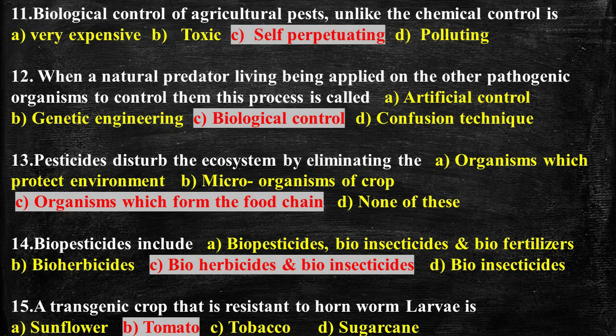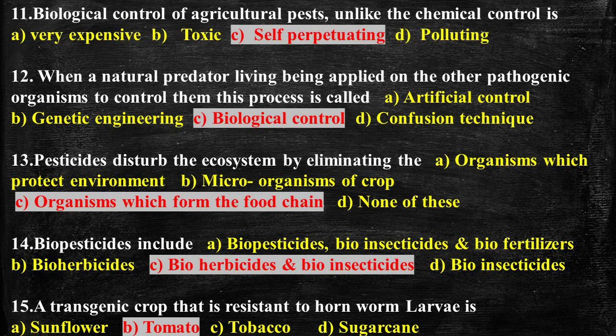Question number 14. Biopesticides include, and the options are A, biopesticides, bioinsecticides and biofertilizers, B, bioherbicides, C, bioherbicides and bioinsecticides, and D, bioinsecticides. So the answer is C, bioherbicides and bioinsecticides. Biopesticides are certain types of pesticides, and they are derived from such natural materials as animals, plants, bacteria and certain minerals. For example, canola oil and baking soda have pesticidal applications and are considered as biopesticides.